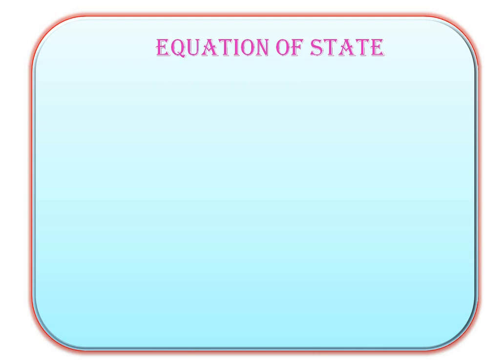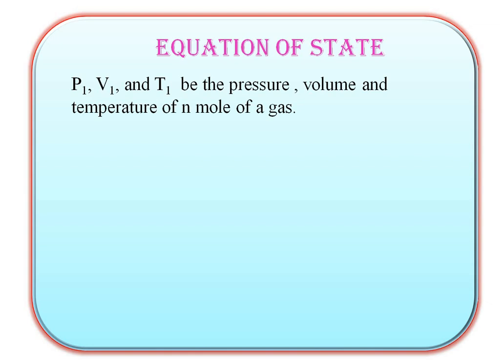It is the equation of state, or we can call it the ideal gas equation. So here let P1, V1 and T1 be the pressure, volume and temperature of n moles of a gas. Suppose the gas is heated at constant pressure, so its temperature becomes T and volume becomes V2. As we know, by Charles law we can write V2 by V1 is equal to T divided by T1. Rearranging for T, we get T equals V2 by V1 into T1.